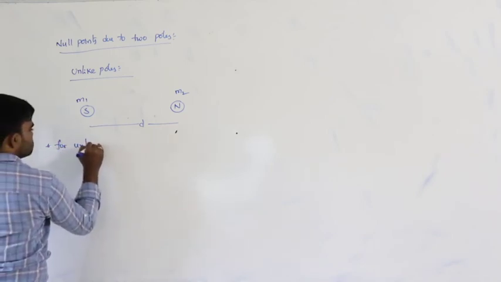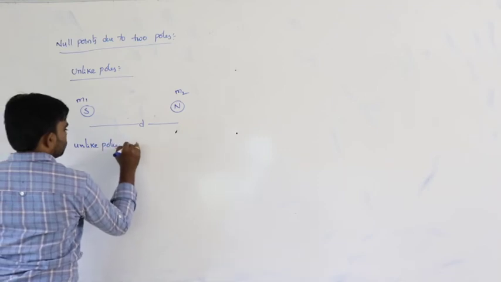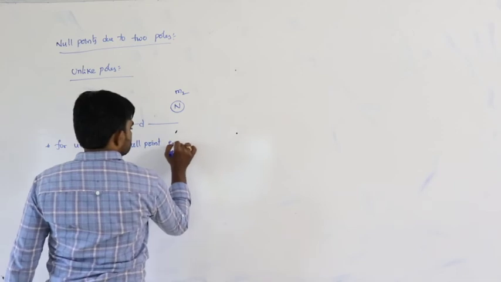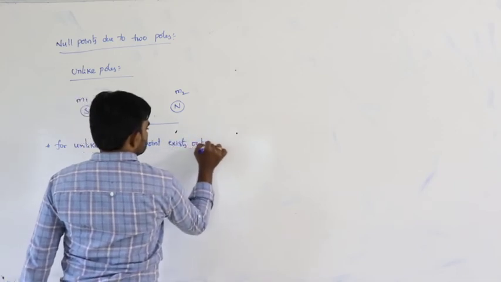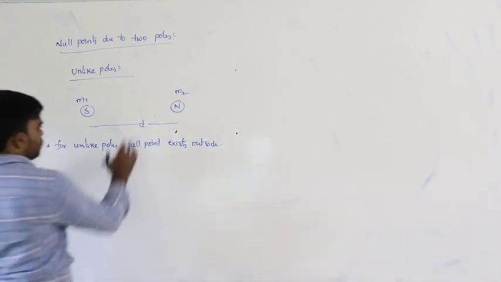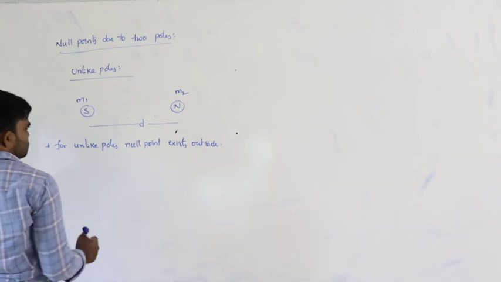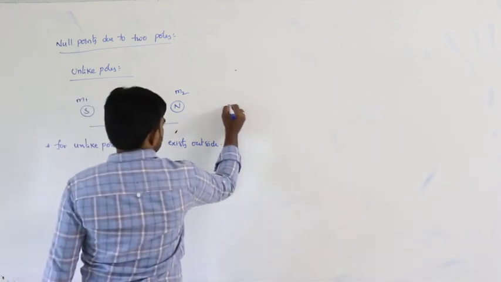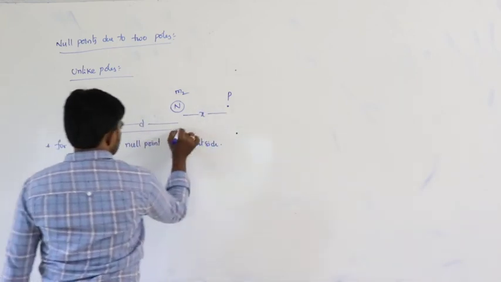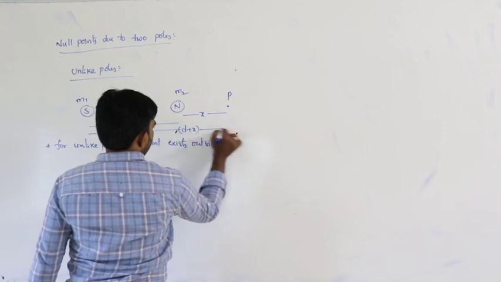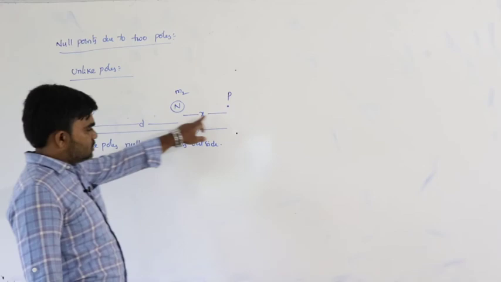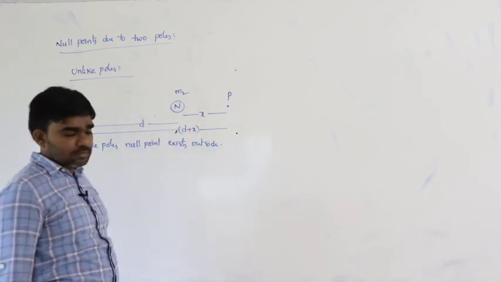For unlike poles, the null point exists outside of the poles. So that means where this null point exists, let us discuss. Let us say at this position, point P, it is at a distance x. So from this the distance is d plus x. From this position the distance is x, and from this position the distance is d plus x.